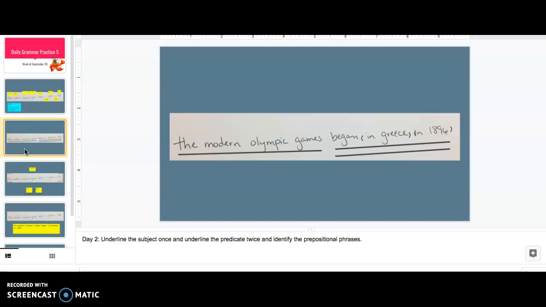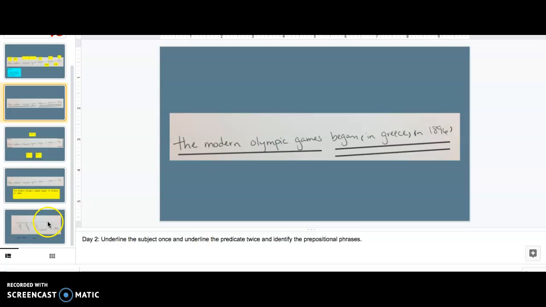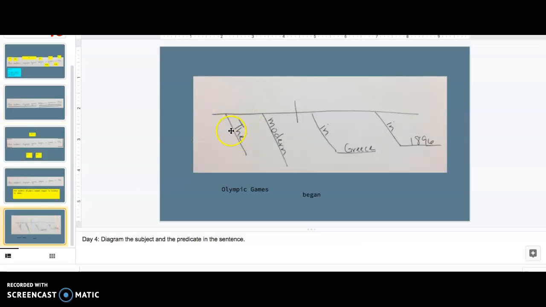at our blue day for this, and we can see that we underlined one time our subject, the modern Olympic Games. So really what goes up here is what's called our simple subject, and we'll talk more about that next week. So Olympic Games is our simple subject, the one noun that our sentence is about.